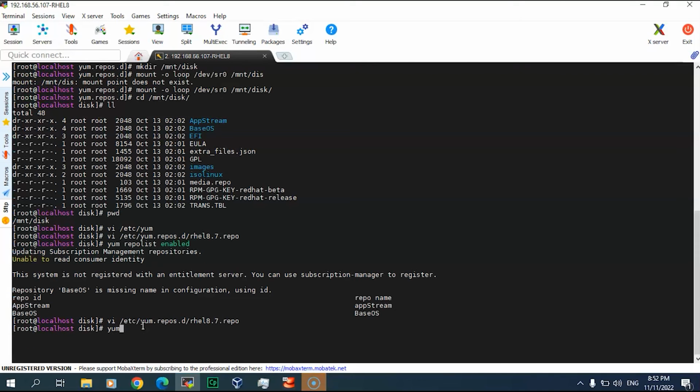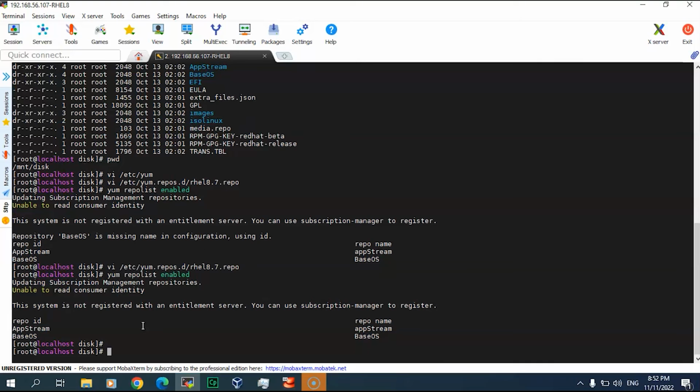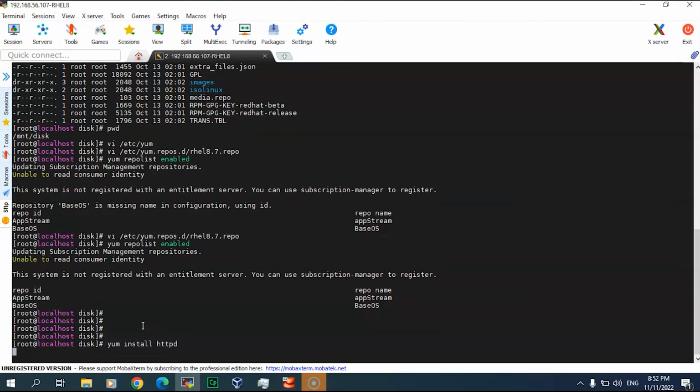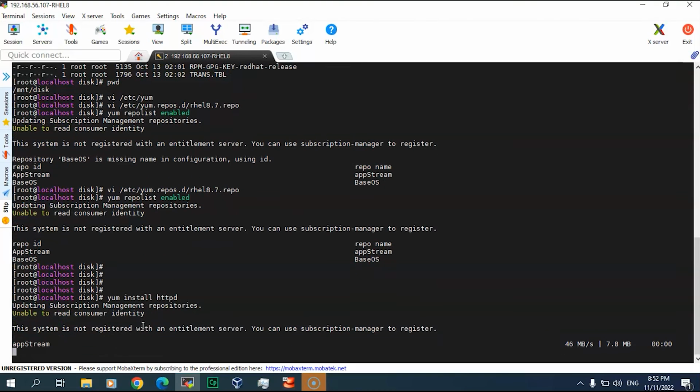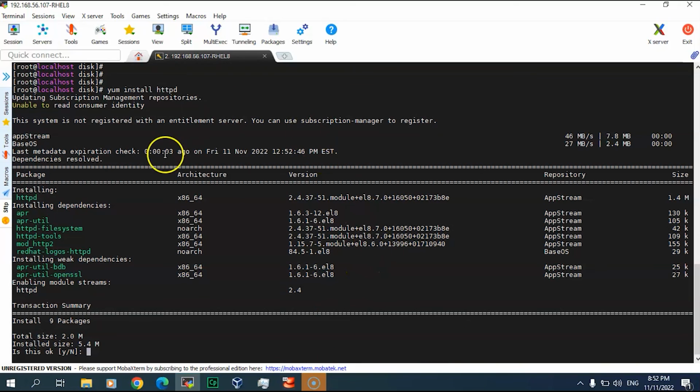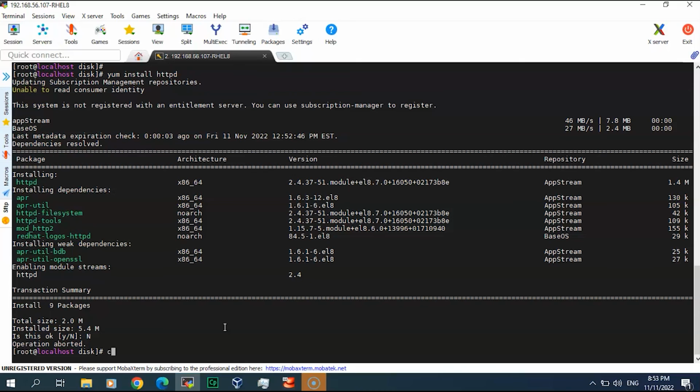Okay. Again, yum repolist enabled. It has been enabled. Let me test this. yum install httpd. See if this repo list has been enabled. Yes, it's listing. It's listing the repos, application stream and base OS. Everything has been brought in correctly. However, I will not install it right now.